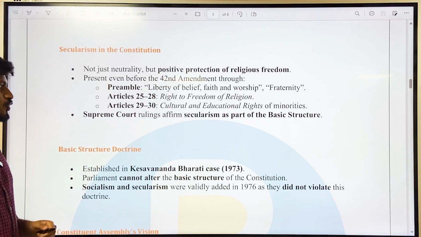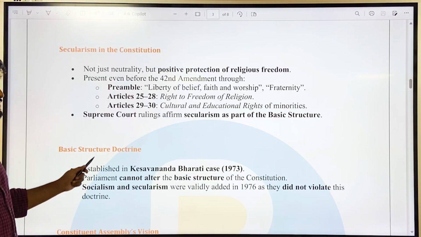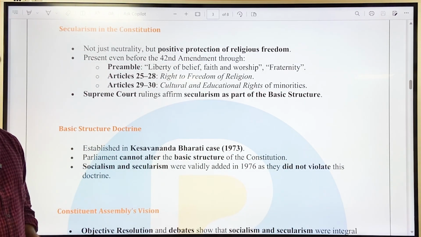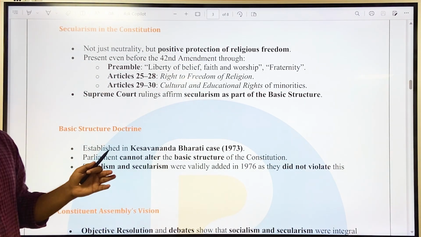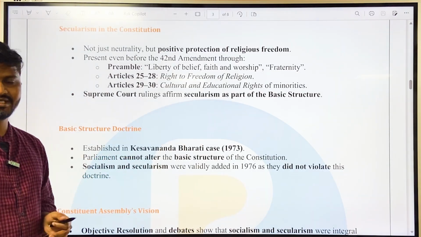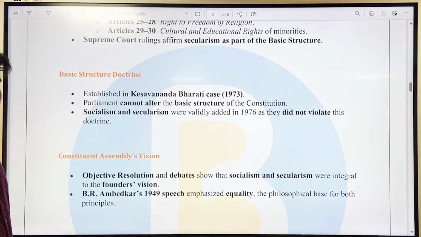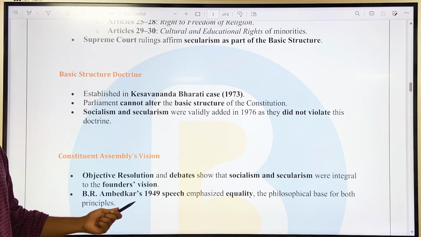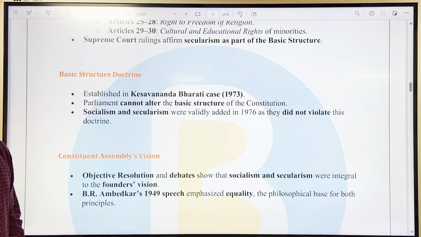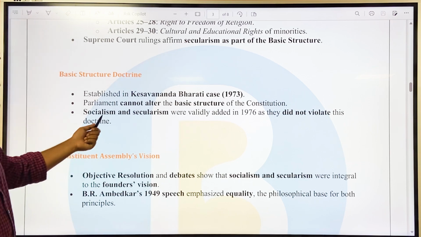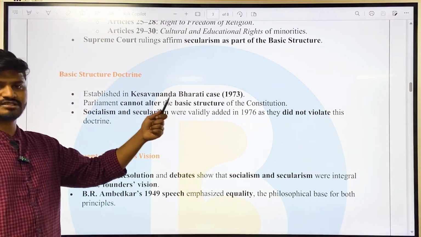Then Supreme Court rulings affirm secularism as part of the basic structure. So the RSS comment that they are not core constitutional ideas does not hold. Then about the basic structure doctrine. The basic structure doctrine was established in the famous Kesavananda Bharati case. What is basic structure? Parliament cannot alter the basic structure of the constitution.